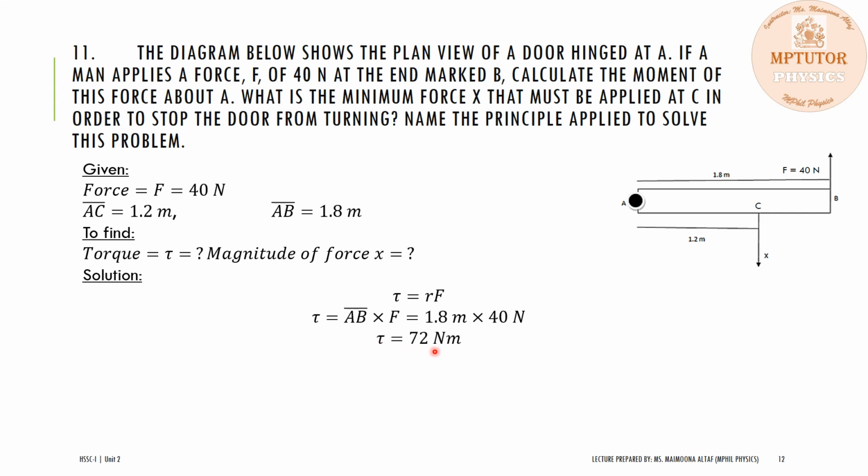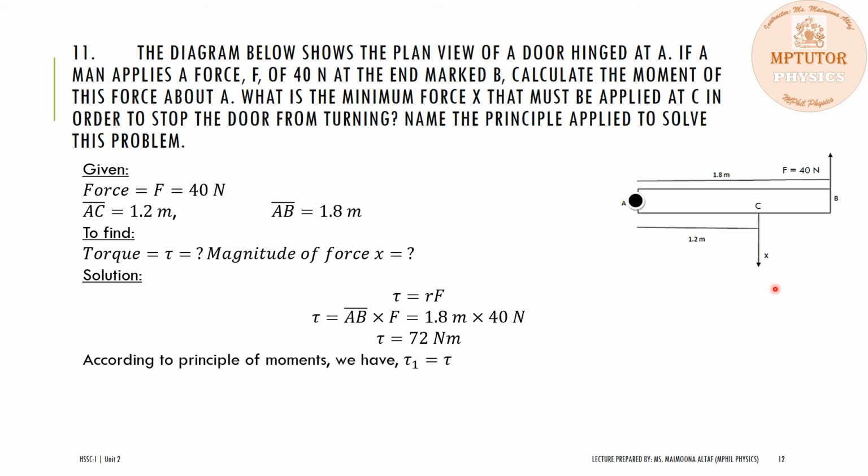Now we have to find the minimum force X that is applied in order to stop the door from turning. We will use the principle of moments to solve this question. According to the principle of moments, the clockwise torque has to be equal to the anti-clockwise torque.